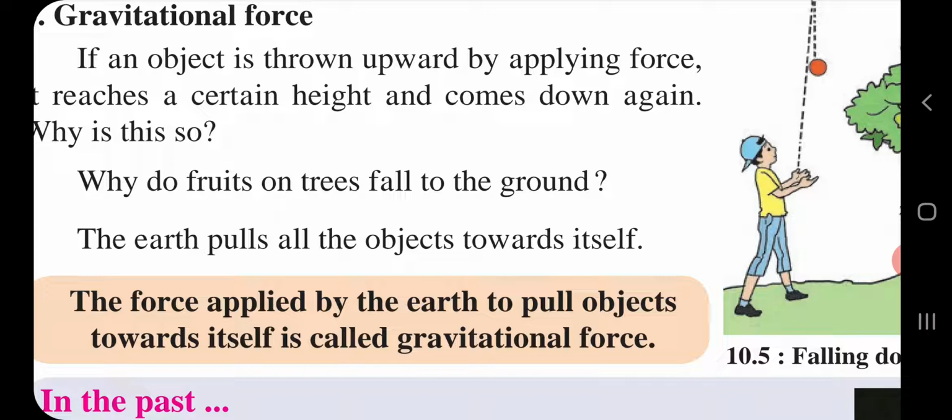Now, two examples we have seen from your textbook. For both questions, you can give the answer: the earth pulls all objects towards itself. So children, related to our gravitational force, the force applied by the earth to pull objects towards itself is called gravitational force.